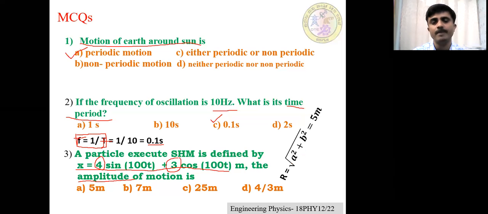Please compare with the standard equation, and you will get the values of A and B. Now substitute: 4 square plus 3 square, under the square root. The value is equal to 5 meter. It's one of the simple equations. Simplify, and you will get the answer. So A is the answer.